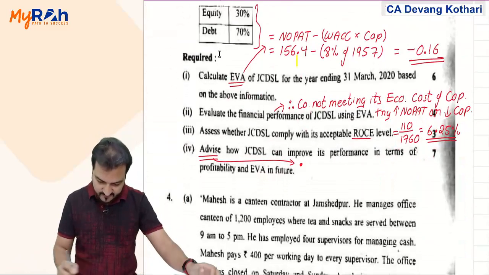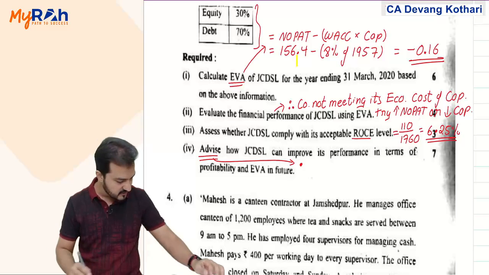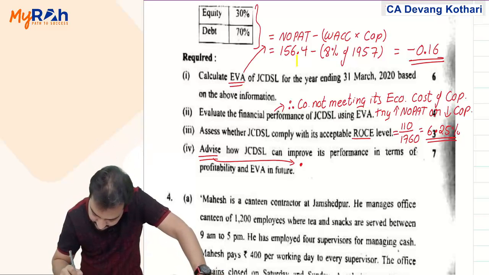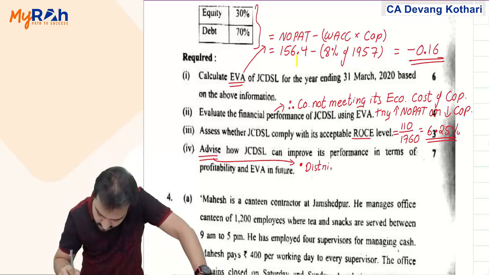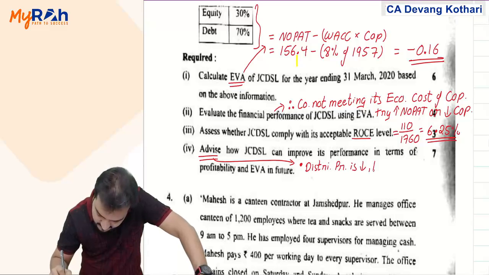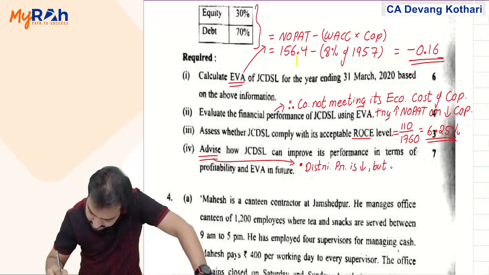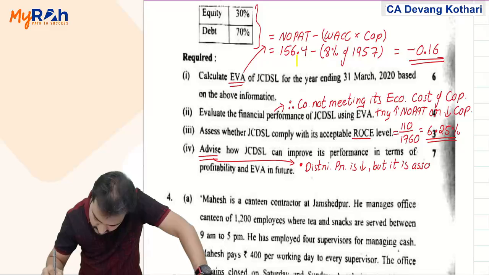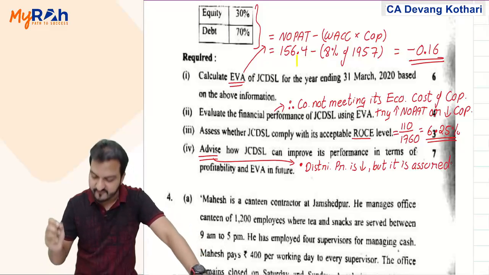I'll just make a list of advice here for your reference. Say, distribution profit is less, but it is assured revenue.